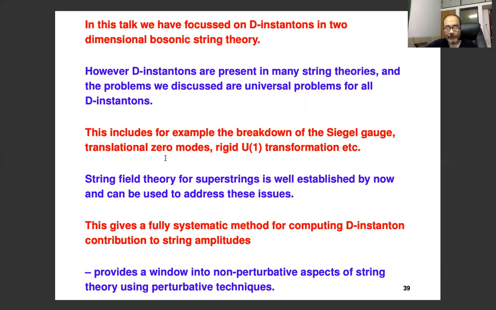D-instantons mean that you are localizing along the time direction, so there are zero modes of the D-instanton. The Ricci-Dirac transformation is also a universal problem. So all of these will appear also in D-instantons in superstring theory. And the string field theory for superstrings is well established by now, and it can be used to address these issues. So this in principle gives a fully systematic procedure for computing D-instanton contribution to string amplitudes.